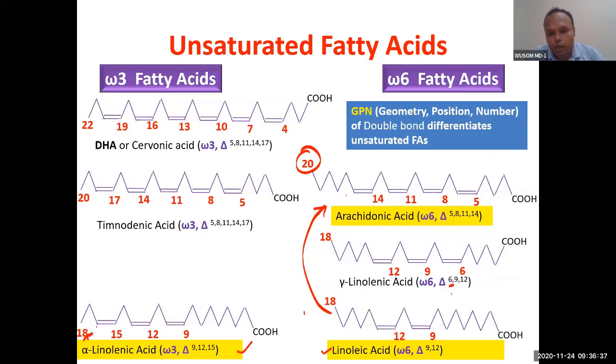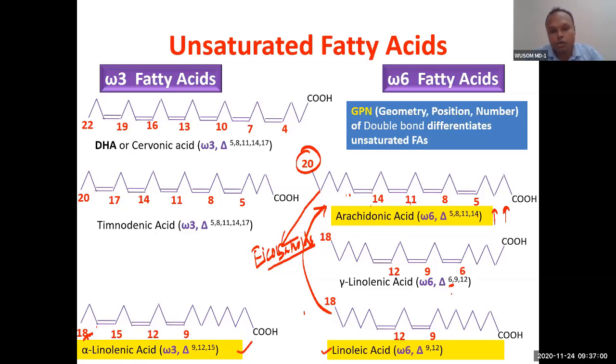this arachidonic acid is utilized for what? Synthesis of icosanoids, inflammatory mediators. Therefore the requirement of this fatty acid is very high, the need is high, therefore this becomes an essential fatty acid.